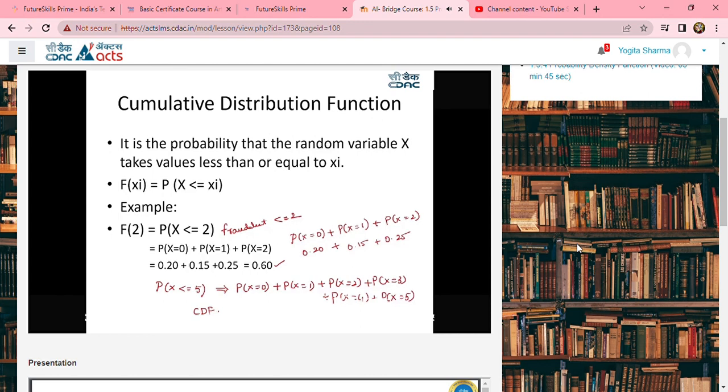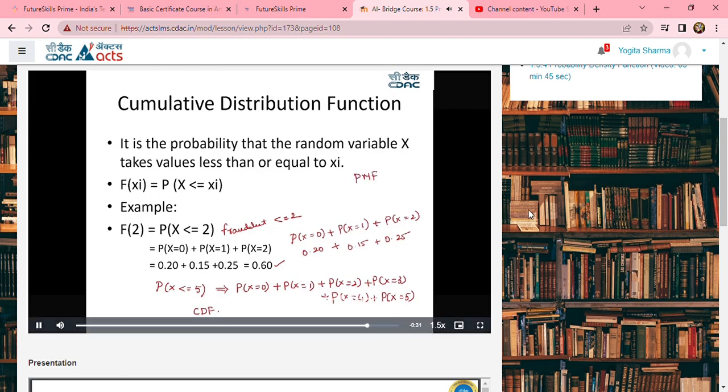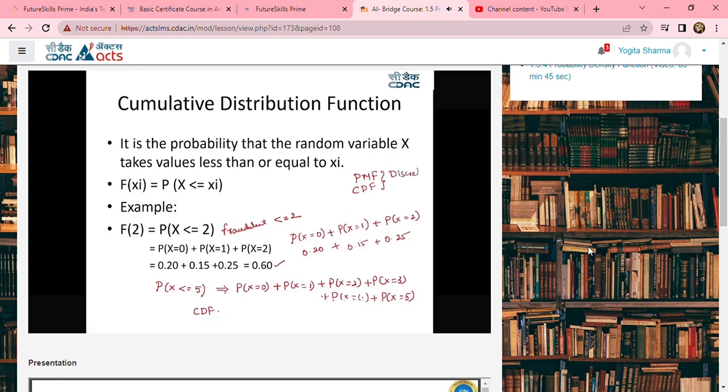So hence, in this particular session, we have studied what is the probability mass function and what is the cumulative distribution function whenever your outcome variable is discrete in nature. In the further session, we are going to discuss what is the probability density function and the cumulative density function whenever your outcome variable is continuous in nature.